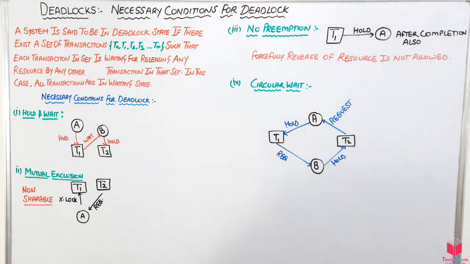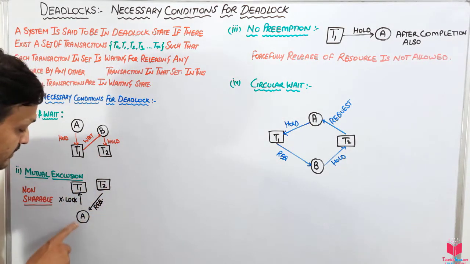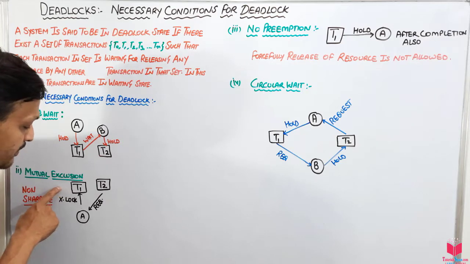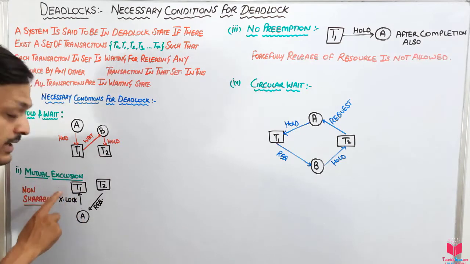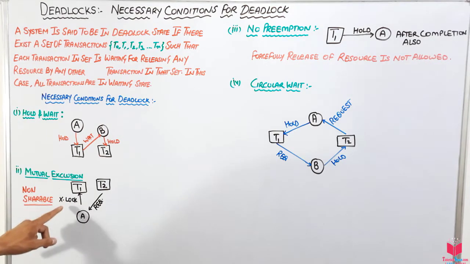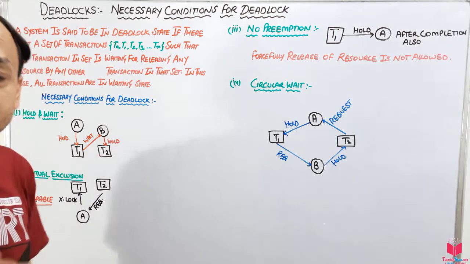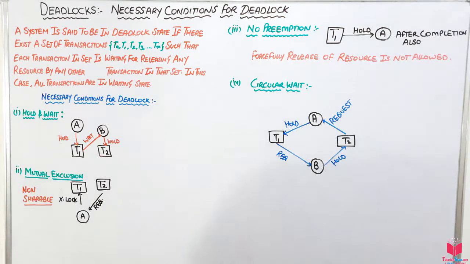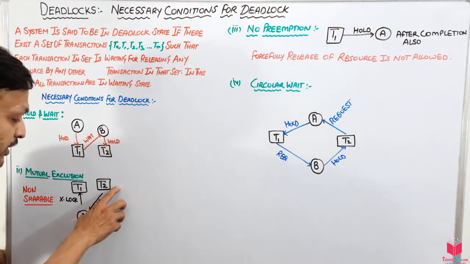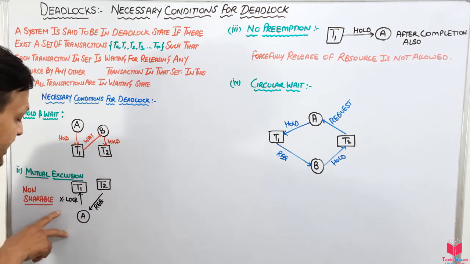The second condition is mutual exclusion. Suppose we have 2 transactions T1 and T2. A is held by T1 by putting an exclusive lock. Here transaction T1 has put the exclusive lock on A. That means A cannot be shared with any other transaction. So if T2 requests A, it will not be able to use it because it is an exclusive lock.